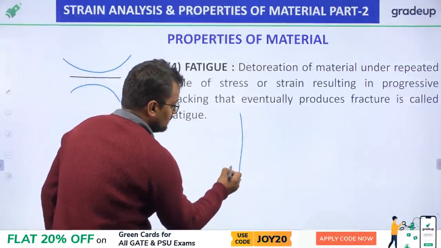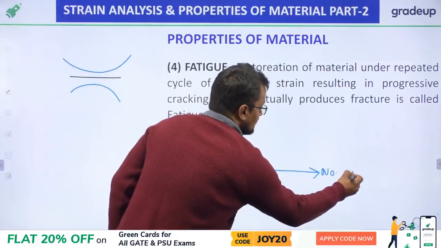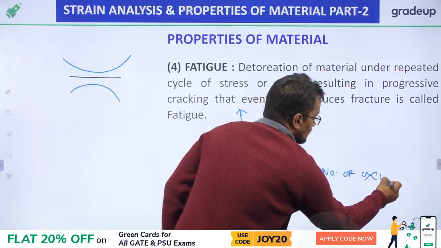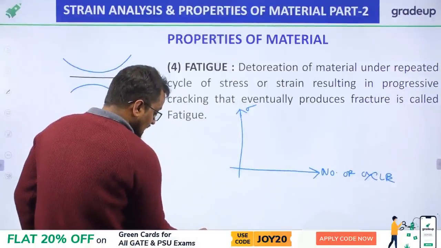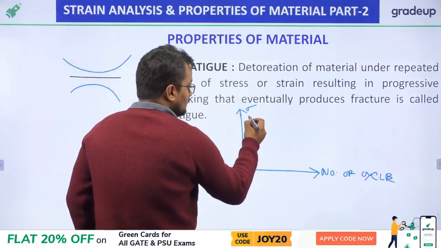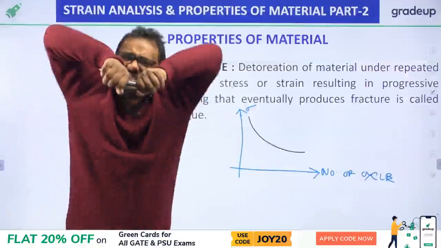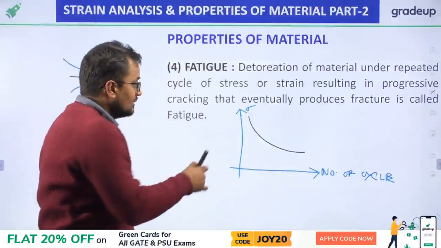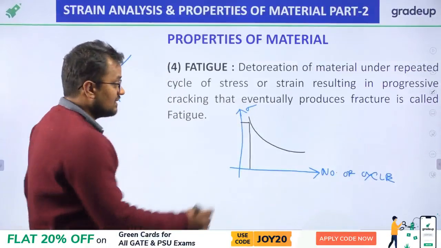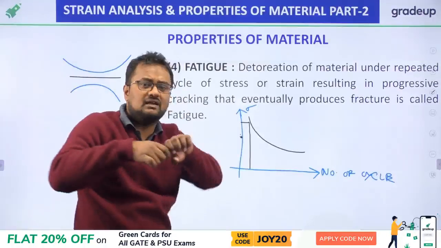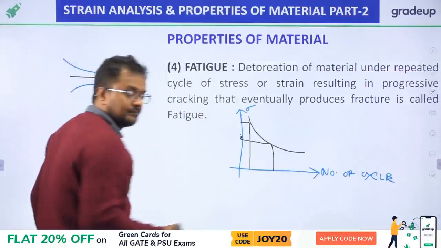Now if I draw a graph, on the x-axis I put the number of cycles for failure, and on the y-axis I write sigma, then the graph will be like this, my friends. If I apply more stress on this marker, then the number of cycles required for failure will be less. If I apply less stress on this marker, the number of cycles will be more.